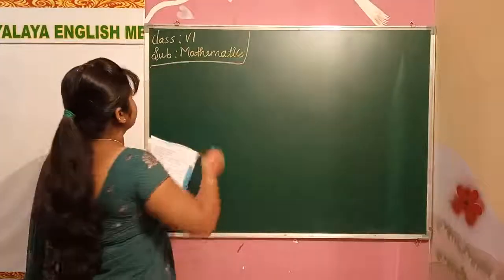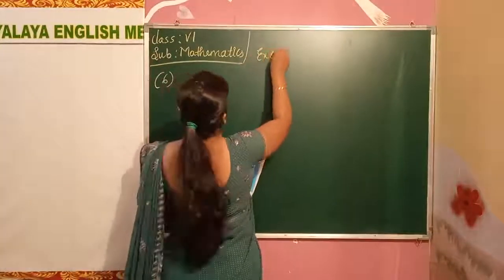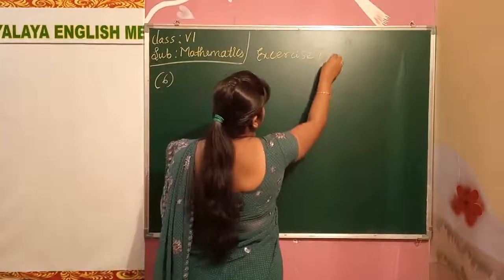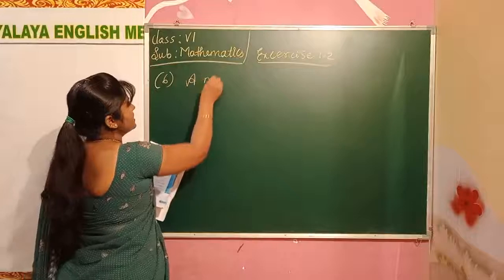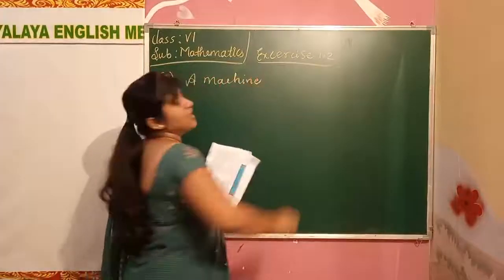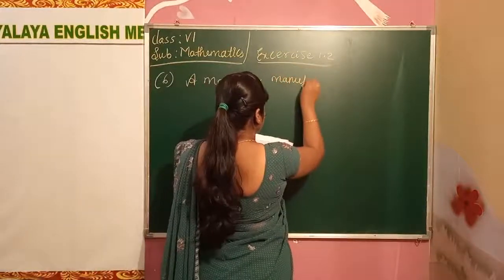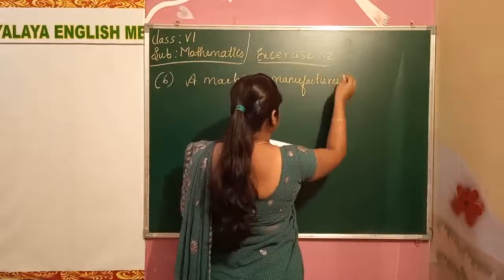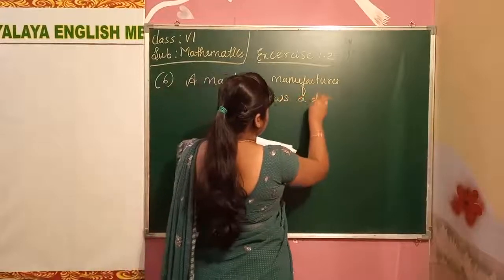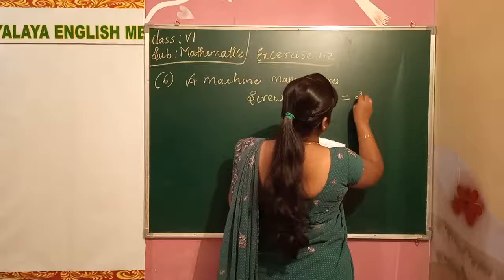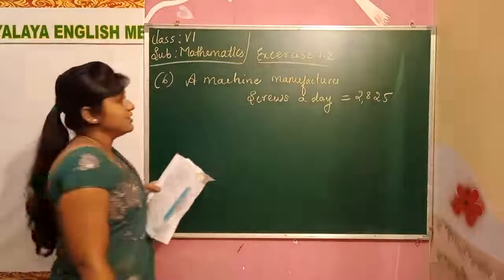So what we have to do, children? Okay, exercise number 1.2, children. Sixth problem. A machine manufactures screws a day equals 2,825.